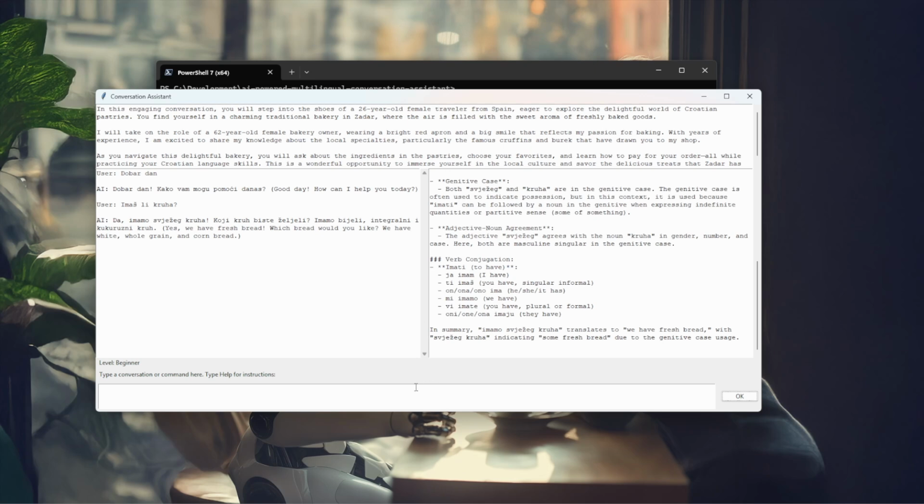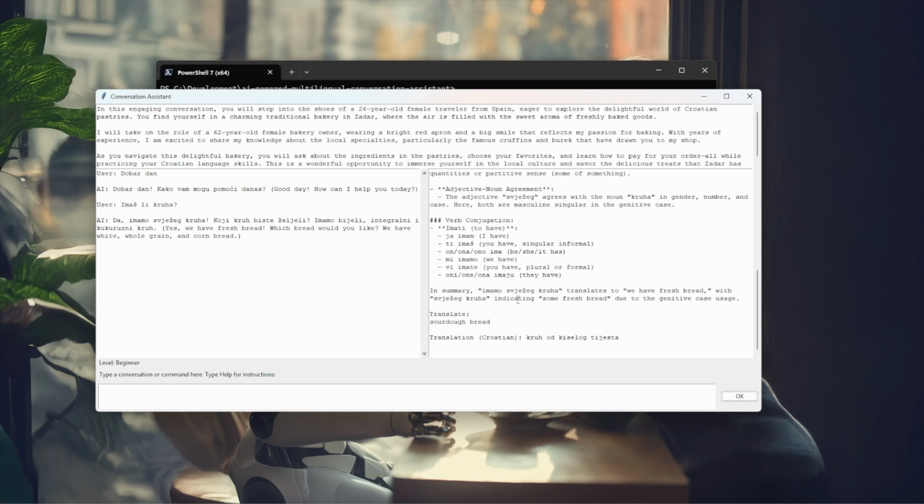I'd like to buy some sourdough bread, but I don't know how to say sourdough bread in Croatian. No problem, I can just ask the AI to translate it. Fantastic! Now I know the name in Croatian. Now let's ask if they have this type of bread. The AI keeps the conversation flowing, and I've already learned a lot.